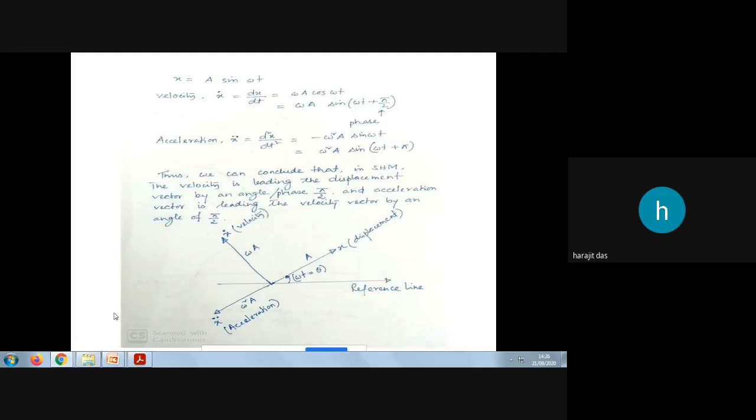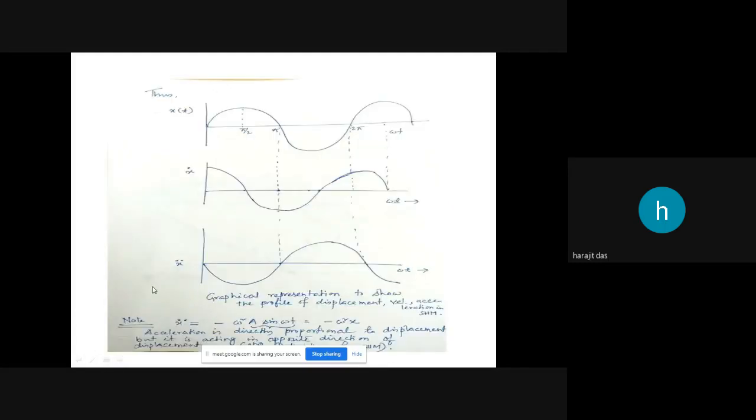Let's go to the next slide. So in graphical form, if you want to show the phase angle, how it is lagging or leading, this first graph is for the displacement graph, x equals a sine omega t. Here I have considered t or omega t on the x-axis, and on the y-axis it is displacement, which is a function of t.